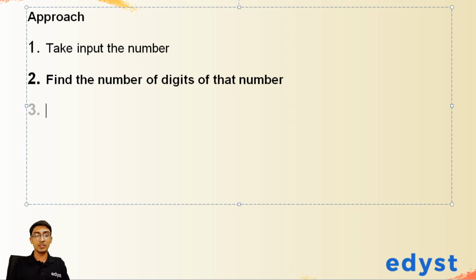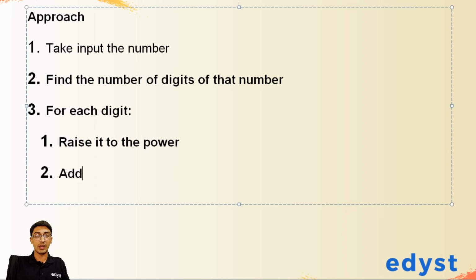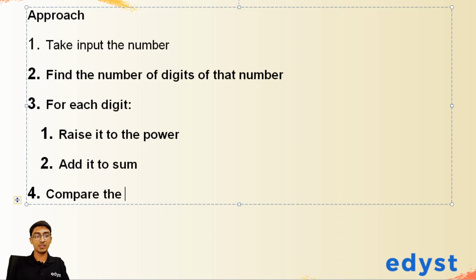And after we find the digits of that number, for each digit, raise it to the power that we needed, add it to sum, right? Then compare the sum to the original number. That is what we have to do. So in plain English, first we take input the number. Then we'll find the number of digits in the number. So like if it's 123, the number of digits are 3. If it's 1, 2, 3, 4, the number of digits are 4.